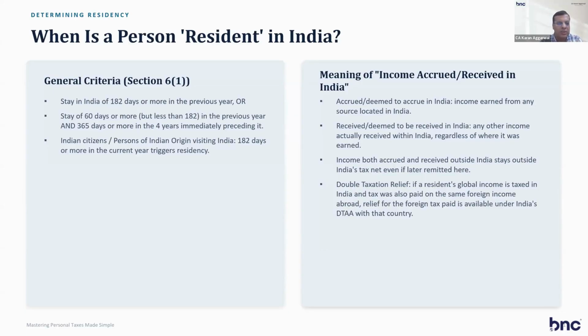So if a person in Saudi is a professional and gives consultancy service to an Indian company, he bills a consultancy bill. FTS, fee for technical services, is mentioned in Section 9, which says that consultancy income is deemed to accrue or arise in India. So you are in Saudi, you have never come to India, there is no PE, no business connection in India. Still your income is taxable in India because as per Section 9, it is deemed to accrue or arise in India. So you have to pay tax on that.